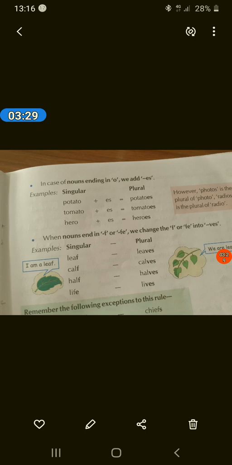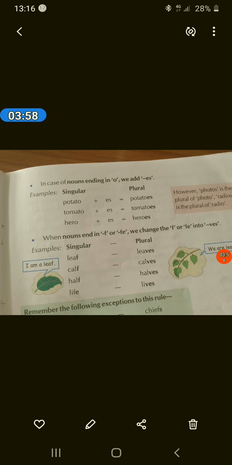Again we have exceptions. Now next, when nouns end in f or fe, we change the f or fe into ves. Examples: leaf, it will be leaves. Calf, calves.